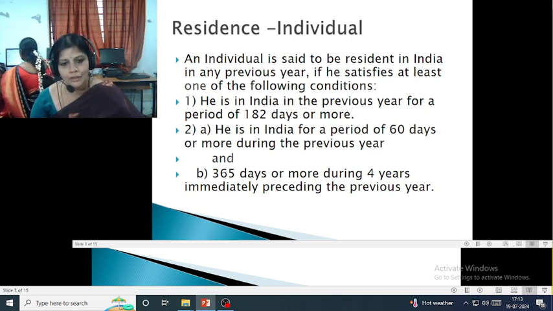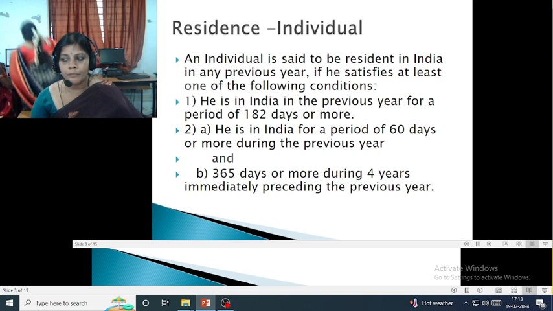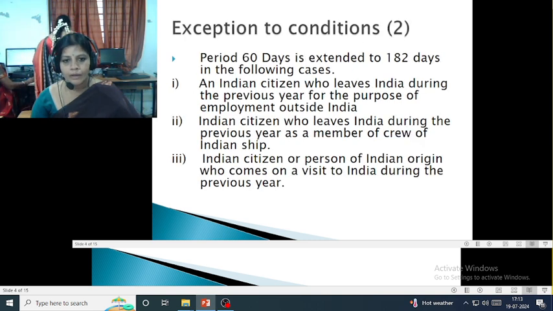These are the two basic conditions, and he must satisfy at least one of them. That is, he must satisfy either a 182-day stay in the previous year, or a 60-day stay in the previous year and 365 days or more in the preceding years. The next thing is the second condition.